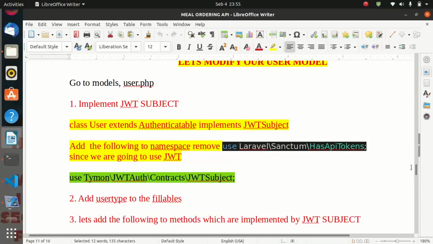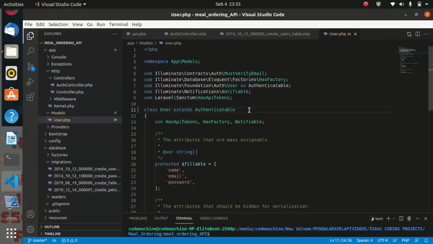All the procedures, I put them inside this document. So at the end of the lecture, I will be providing you with this document and you can follow as you are practicing. So let us get this, implement Jwt Subject. You are seeing our user class has extended authenticatable, and it is implementing Jwt Subject.